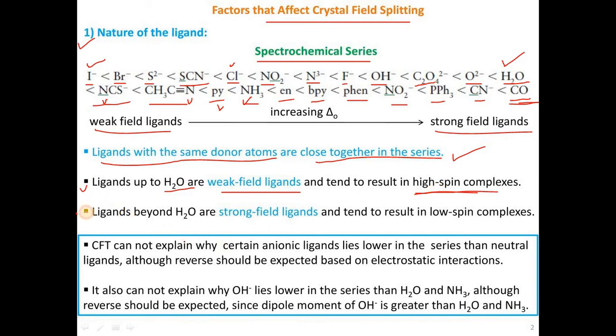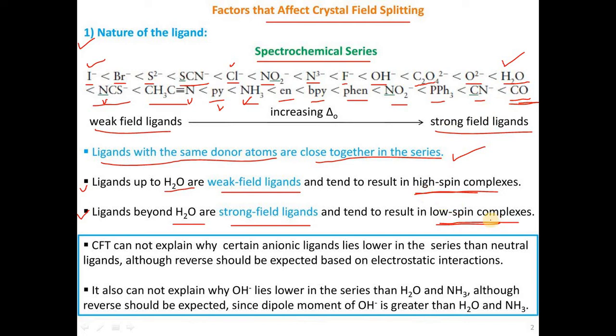And the next terminology: ligands beyond water, after water, are called strong field ligands, that is, NCS minus to carbon monoxide, and they tend to result in low spin complexes. So the next important terminology is, what are low spin complexes? Low spin complexes are formed when a transition metal combines with the ligands from SCN minus to carbon monoxide, and those complexes are called low spin complexes.